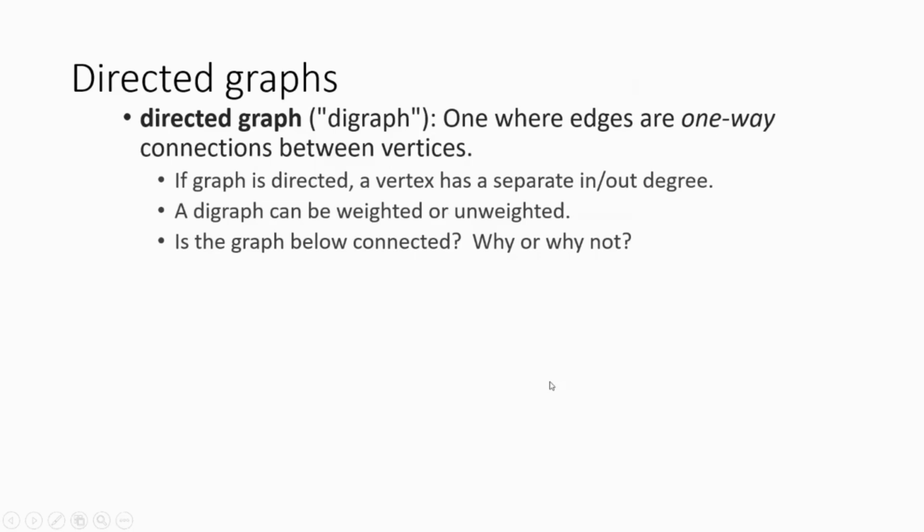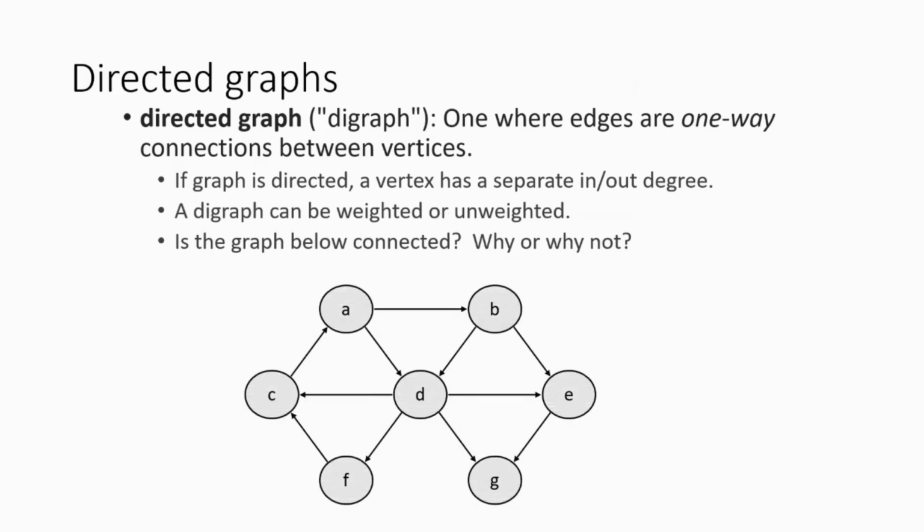From the next part, we have the directed graph. In a directed graph, we can see here that the edges are one-way connections, directly connecting one vertex to another. Each and every vertex has a direct connection to one specific vertex. If a graph is directed, a vertex has separate in-degree and out-degree. Okay. So a graph can be weighted or unweighted.